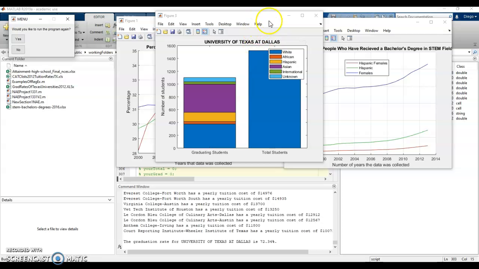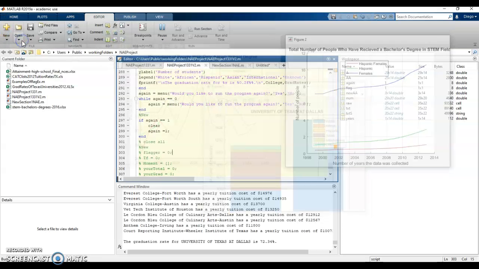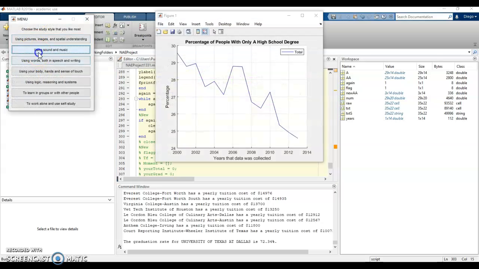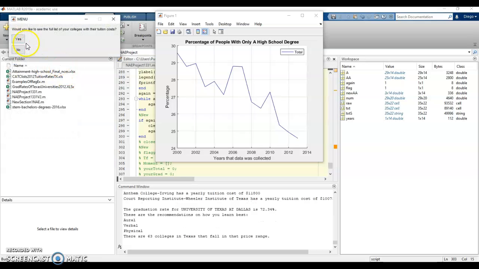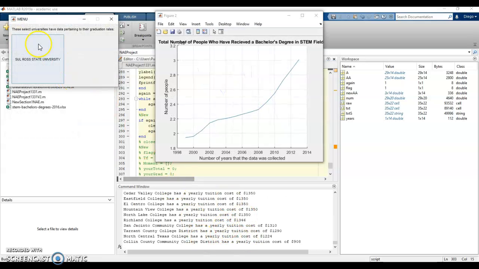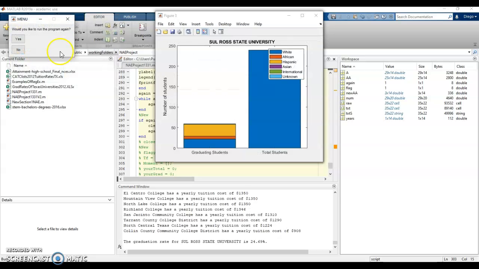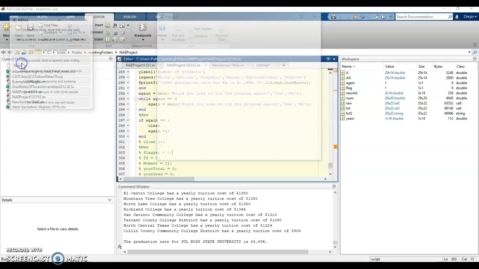So let's run this program again with the new one. Just say total. These three. Let's go to 1,000 to 5,000. We say yes. That works. Let's go again.